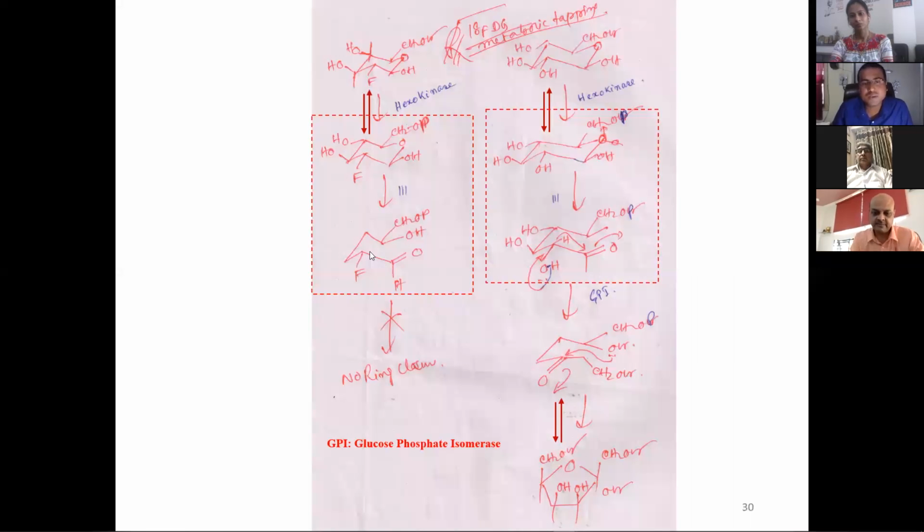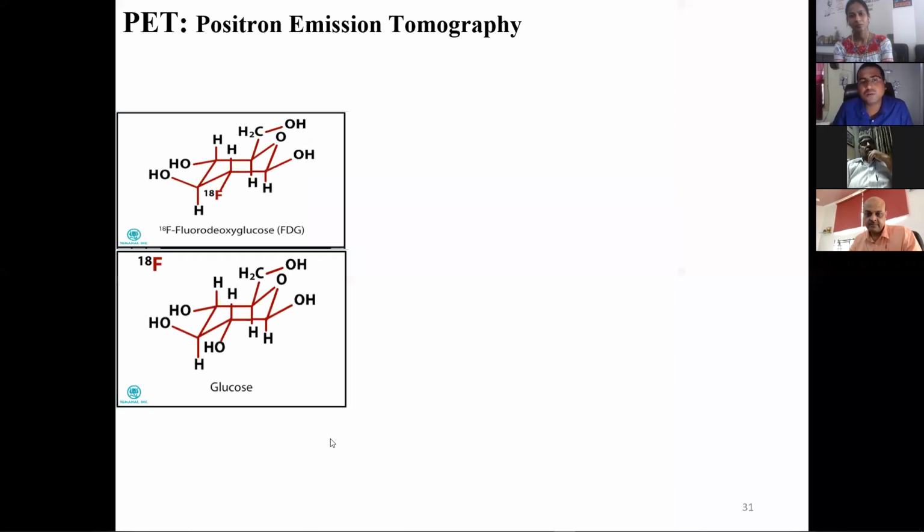The reaction takes place as usual up to this position, but when ring closure has to take place, we require the O single bond OH at that particular place, and that is absent in the case of fluorine. So further ring closure will not take place, and because of that, the FDG gets trapped in that particular organ. FDG is trapped in the organ, and fluorine continuously gives beta plus. The beta plus signal comes out of the body, and that is useful for imaging. If you see the picture here, you can see the details of how it works.